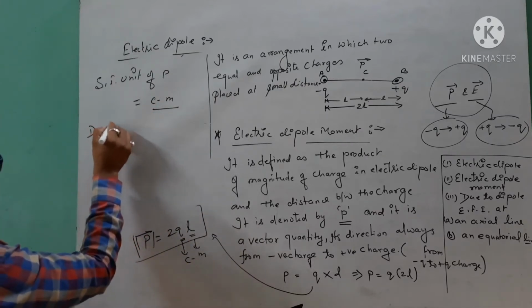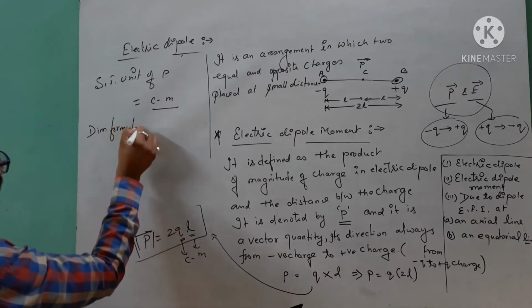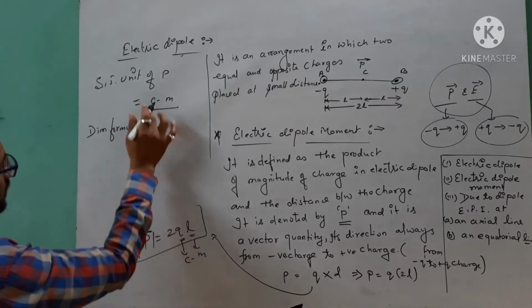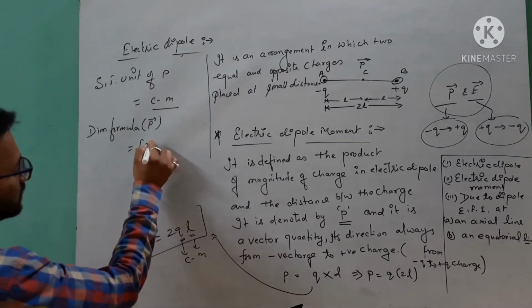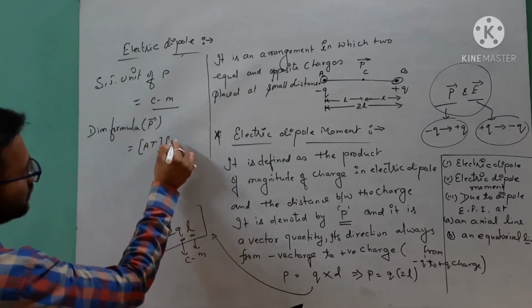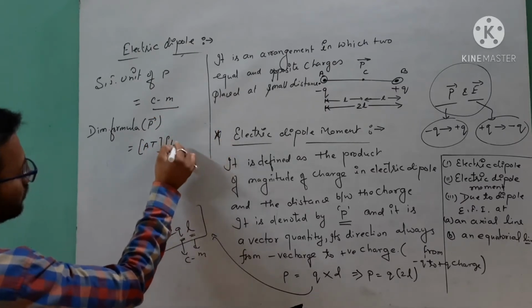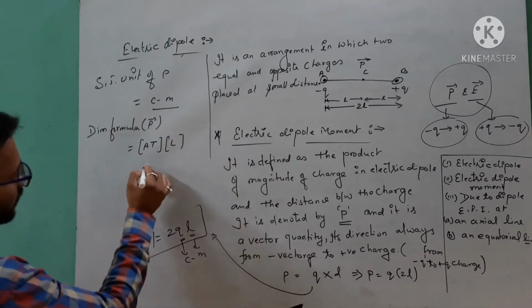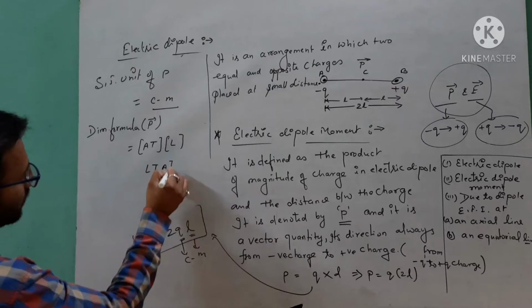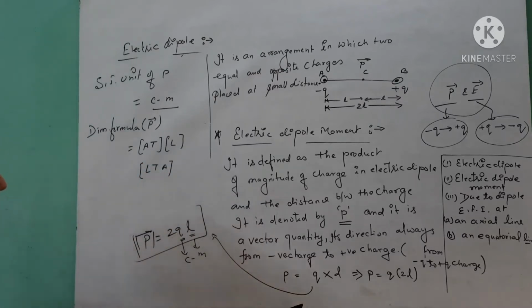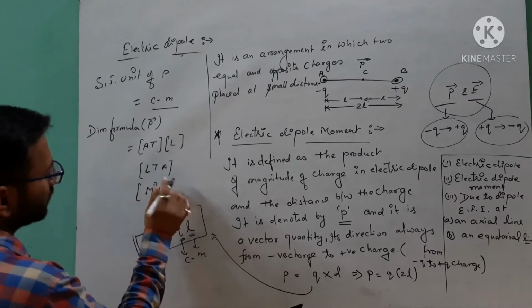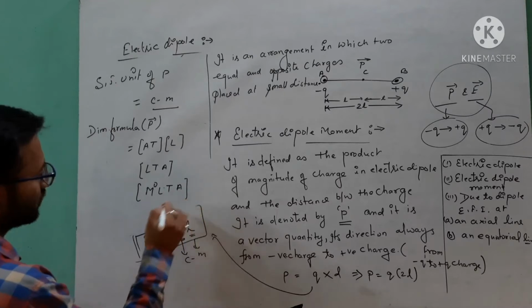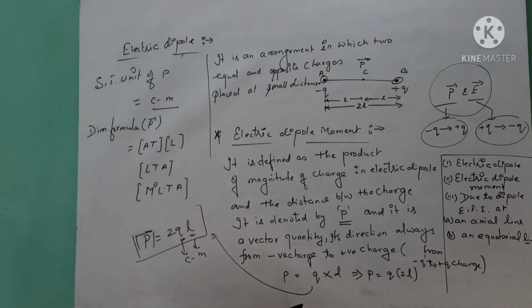And when we want to write the dimension formula for P, the dimension formula for charge is AT, and here L is length, so it will be LTA. Got it? So this is the dimension formula. If we want to write it in the standard way, M0 L1 T1 A1. So this is the dimension formula of electric dipole moment.